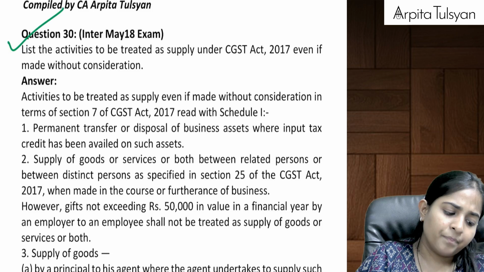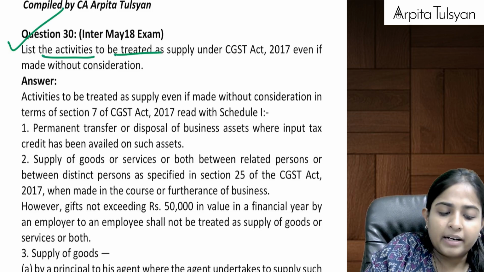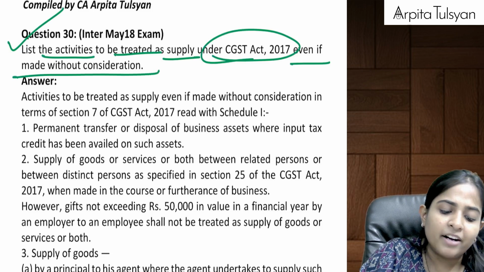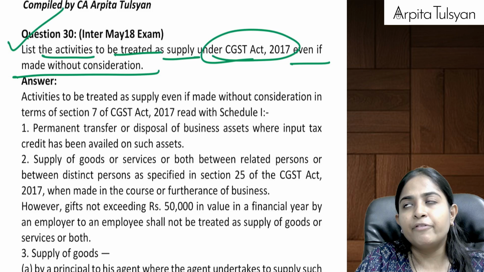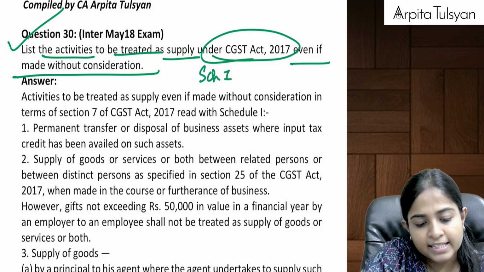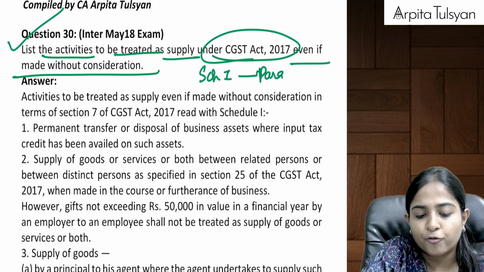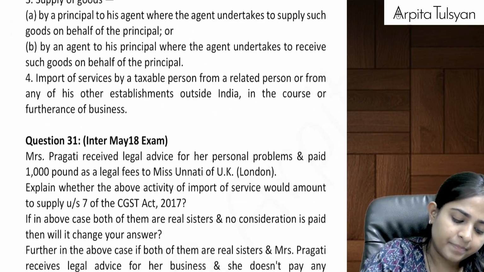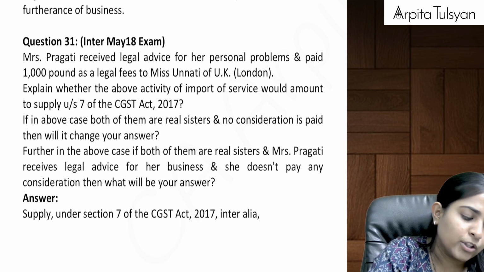Then the next one, list the activities to be treated as supply under CGST Act 2017 even if made without consideration. Even if made without consideration means, can we say they are asking about schedule 1, para 1 to para 4? Normal theory question, you can do it on your own. Yes. Then again, the next question.